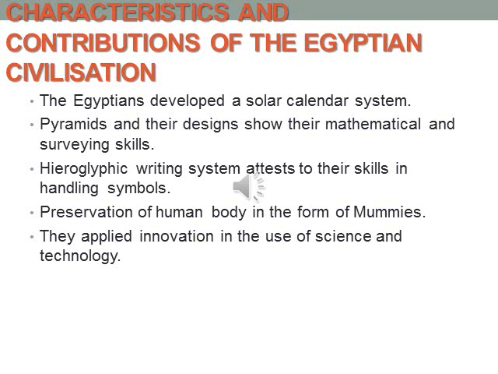First, Egyptians developed a solar calendar system. Then the pyramids and their design show their mathematical and surveying skill. Then hieroglyphic writing system attests to their skills in handling symbols. Then preservation of the human body in the form of mummies. Then they applied innovation, that is new techniques, in the use of science and technology. This shows their character and the importance of Egyptian civilization.